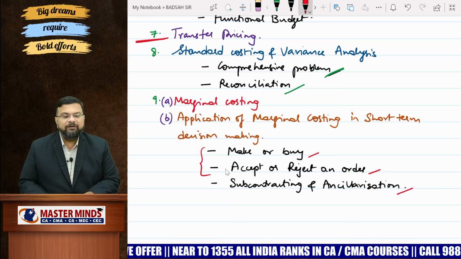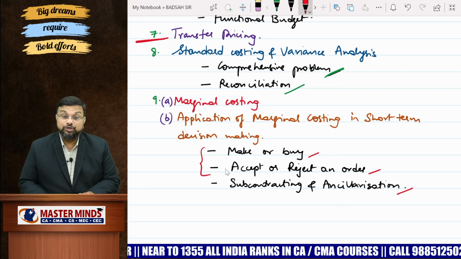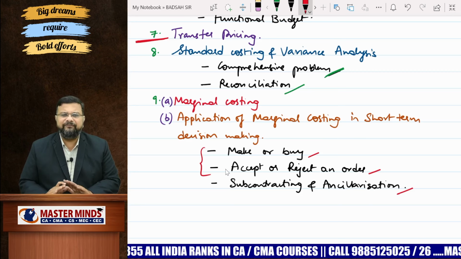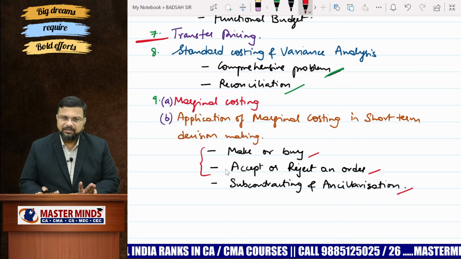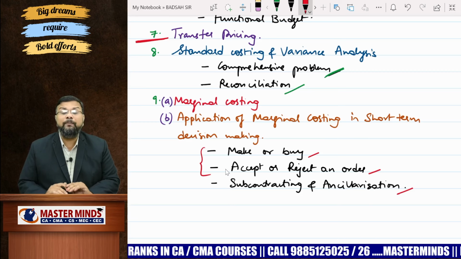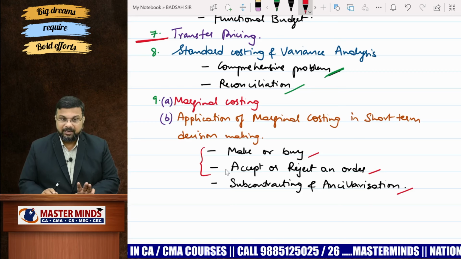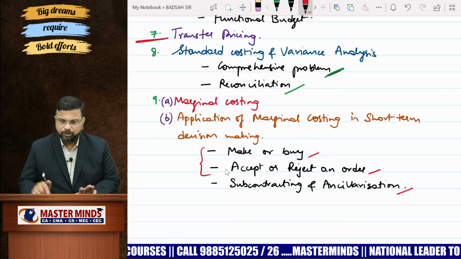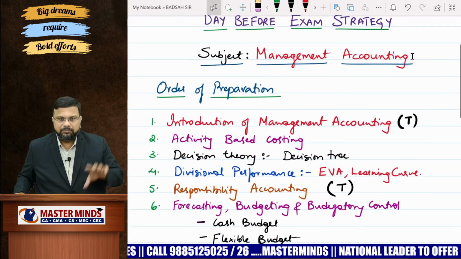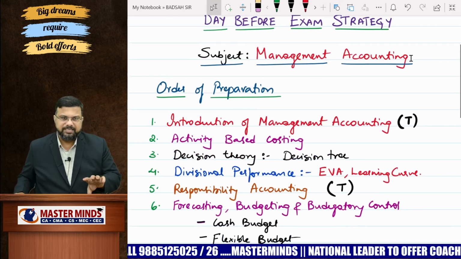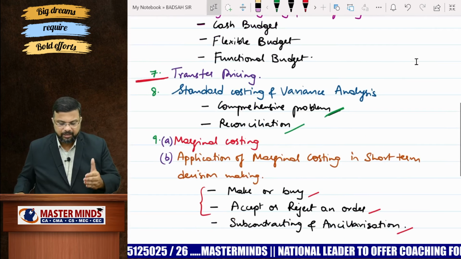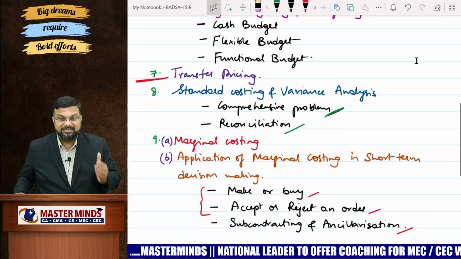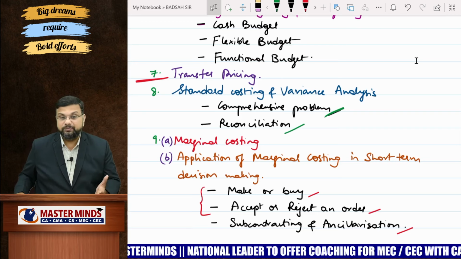If you are thorough with our Masterminds material and the MCQ booklet provided by Masterminds material, you can easily score more than 50 marks. No matter how the paper is, even though it is given somewhat lengthy, time consuming, you can easily score 50 marks because the order of preparation plays an important role. I'm not asking you to prepare marginal costing, standard costing first. I want you to prepare these things in the end because they are time consuming chapters.